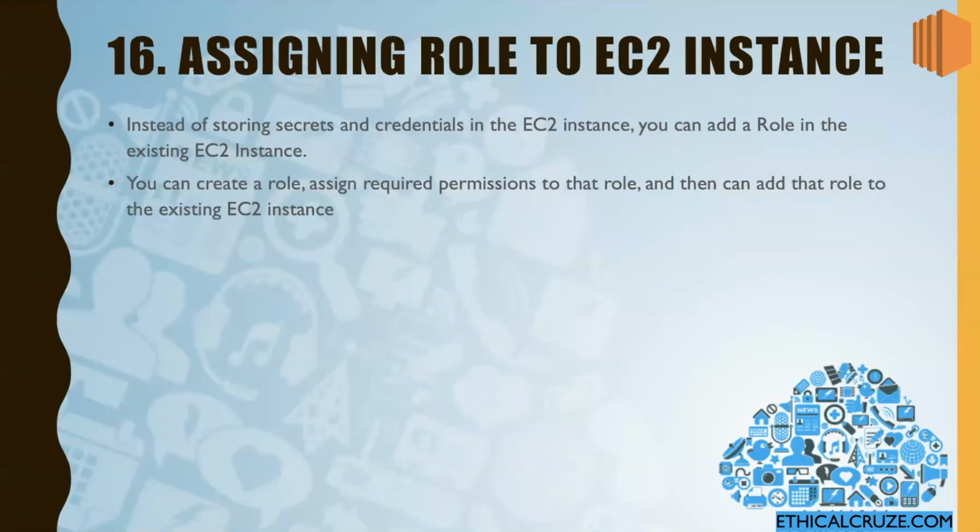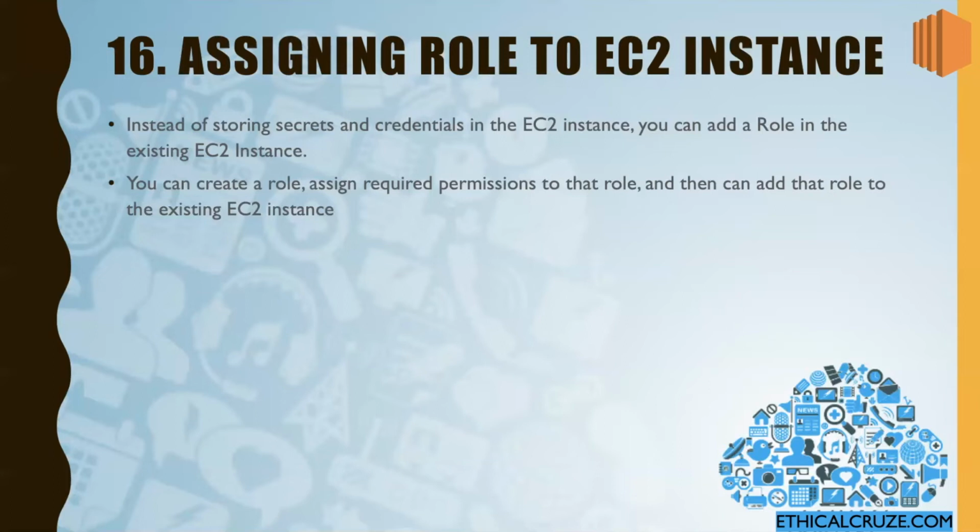Next is assigning a role to an EC2 instance. Why do we need to assign a role to an EC2 instance? If you remember, in my last video when we talked about IAM roles, a role is nothing but an identity that can be assumed by anyone. A role helps us provide temporary credentials to an application to access AWS resources. Anyone who assumes this role acts on behalf of that role and can do whatever the role is permitted to do.